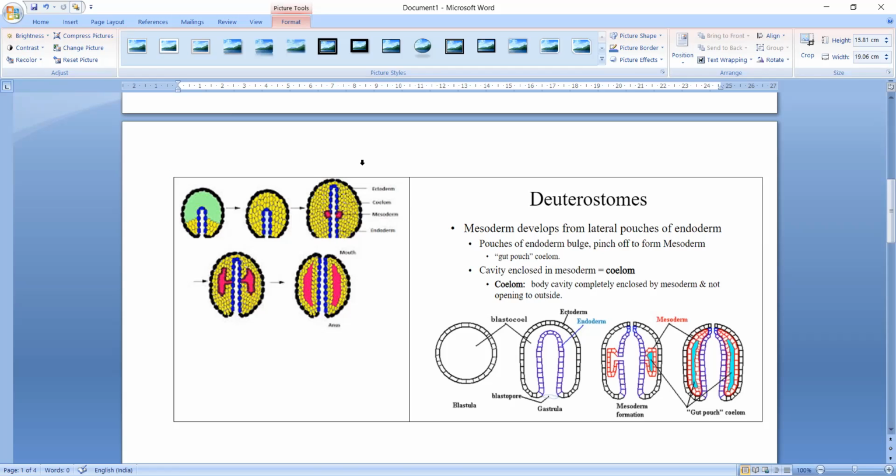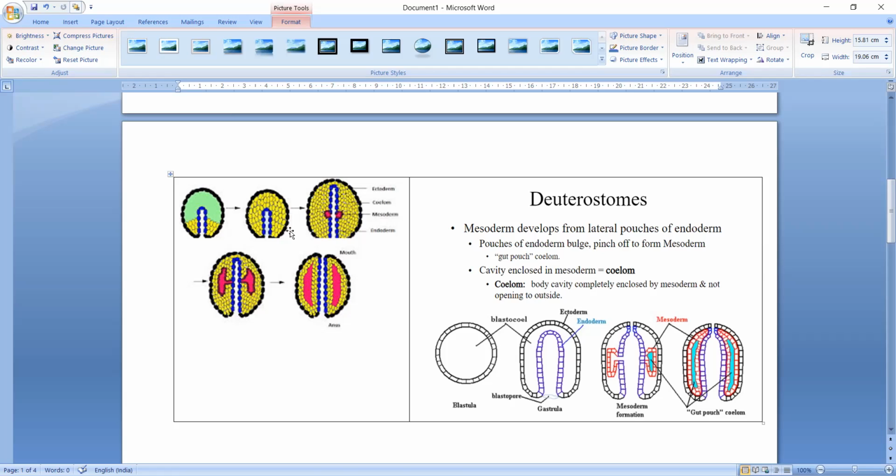If you see in this color diagram on the left hand side, the mesoderm develops first as a small patch. The archenteron then outpushes the mesoderm. So when it outpushes the mesoderm, a small pouch is formed.